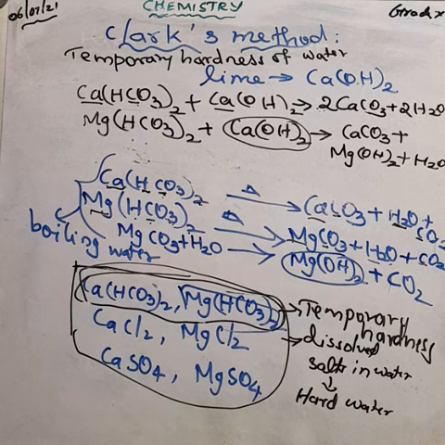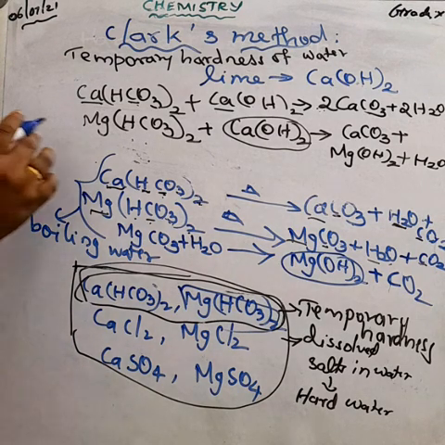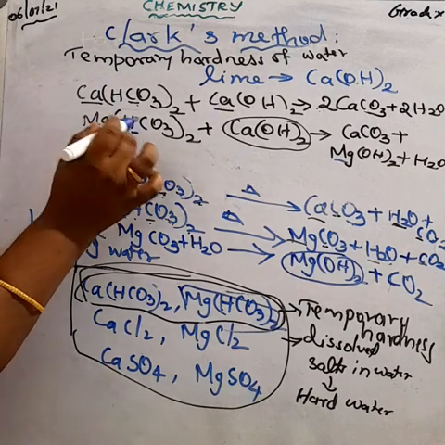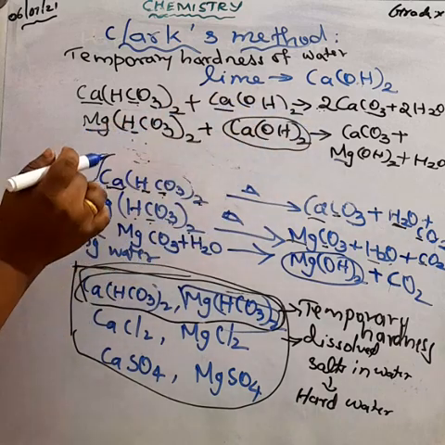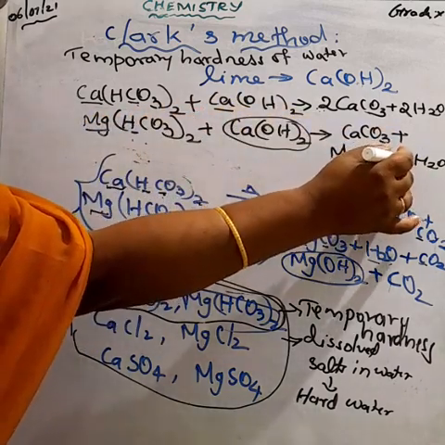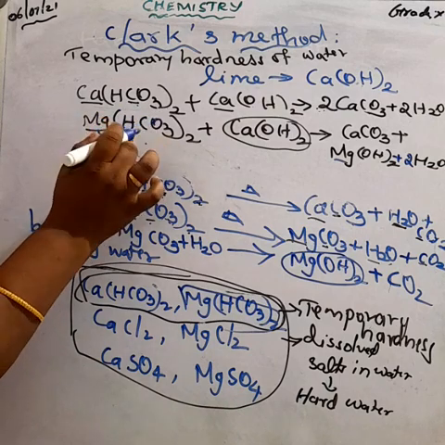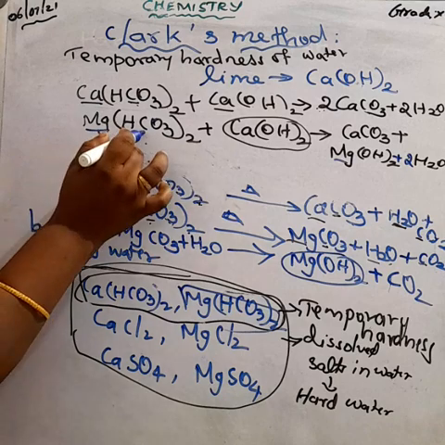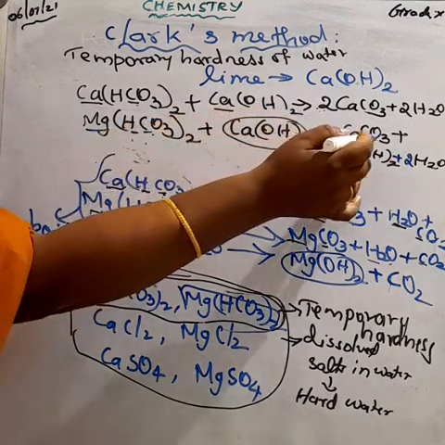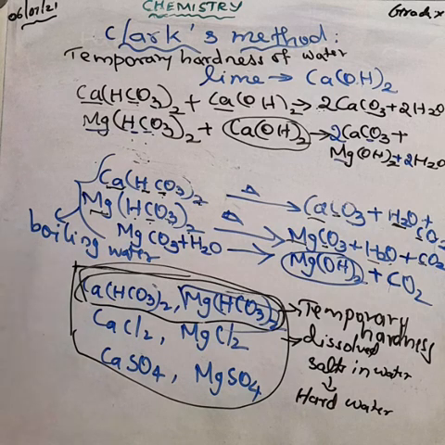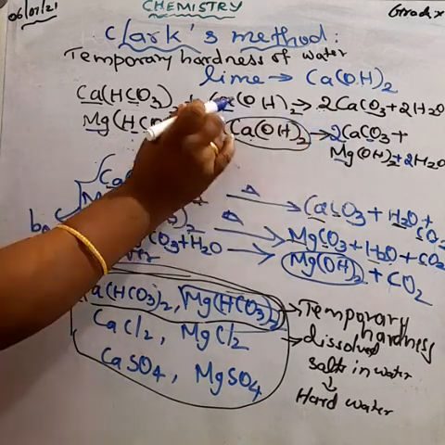Understood? So here we have to balance the equation. Magnesium: only one magnesium here, and also one on the other side. Hydrogen: here 2 plus 2, 4 hydrogen atoms, so we have to make it 2. Carbon: 2 carbon atoms here, but only 1 carbon on the other side, so we have to make it 2. Calcium: only 1 here, but 2 calcium atoms on the other side, so we have to make it 2.